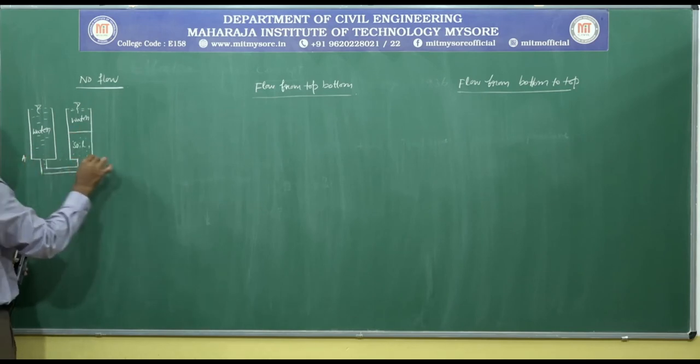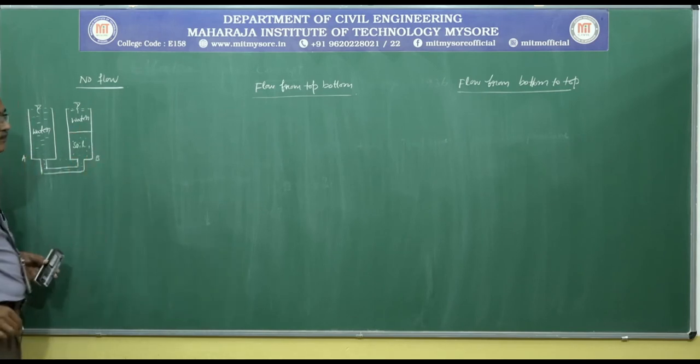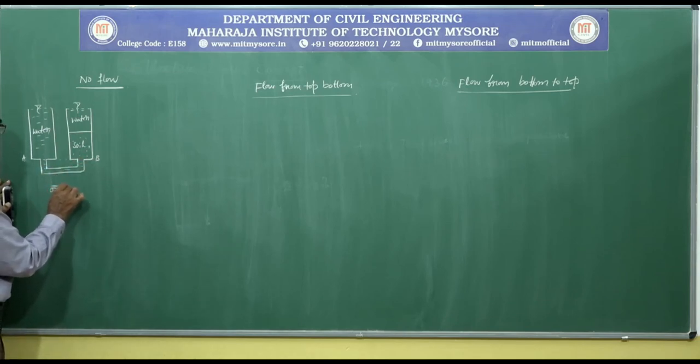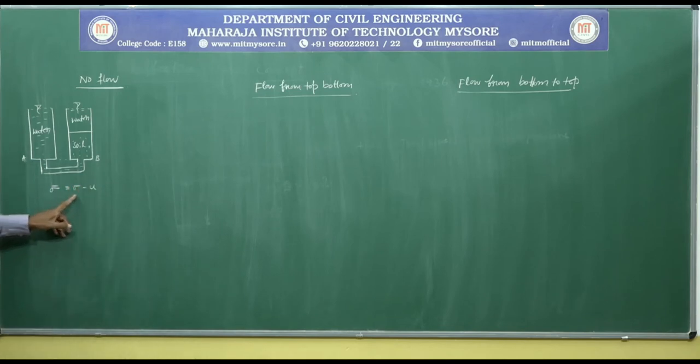Let us call these container A and container B. Water is always there in the soil. Let it be required to know the effective stress at the bottom of the soil, that is, at the bottom of the container. We know effective stress sigma bar is equal to sigma minus u, where sigma bar is the effective stress, sigma is the total stress, and u is the pore water pressure.